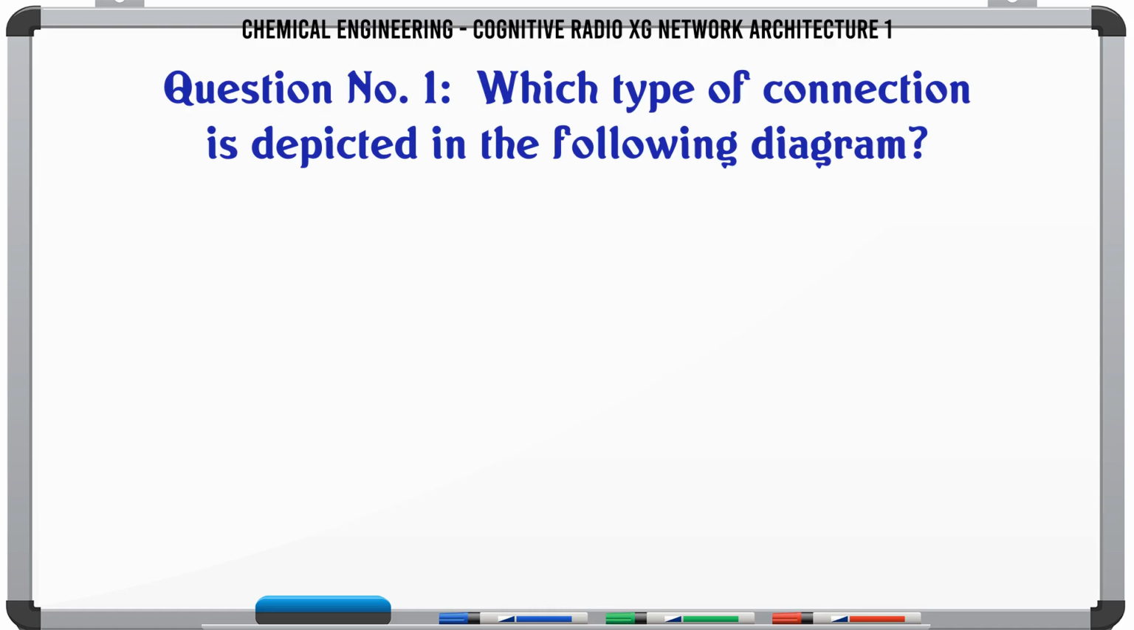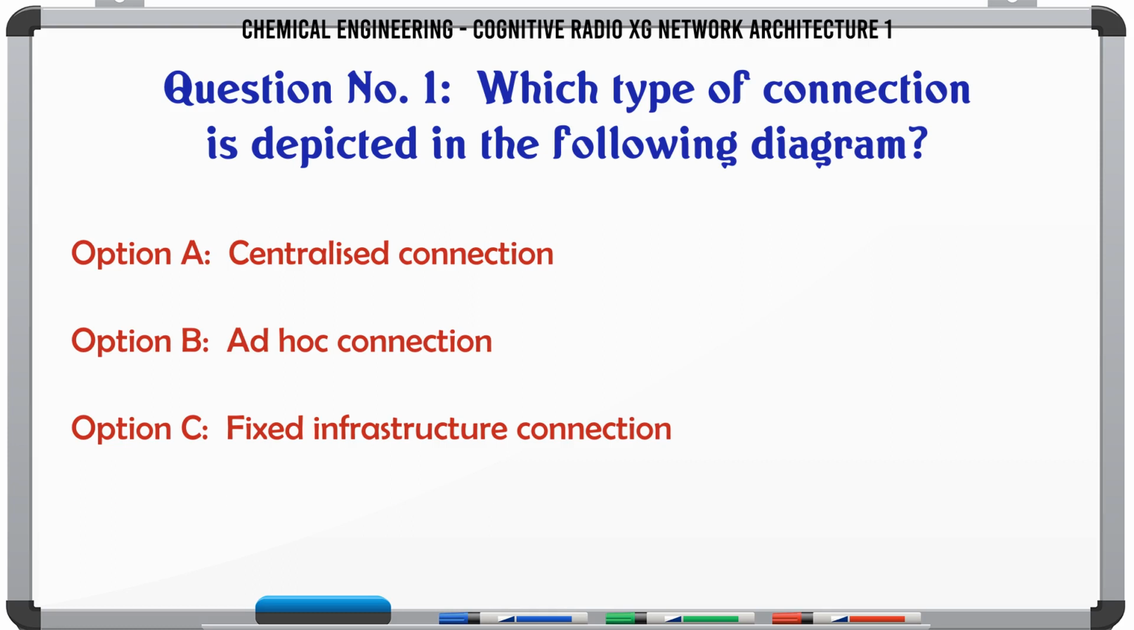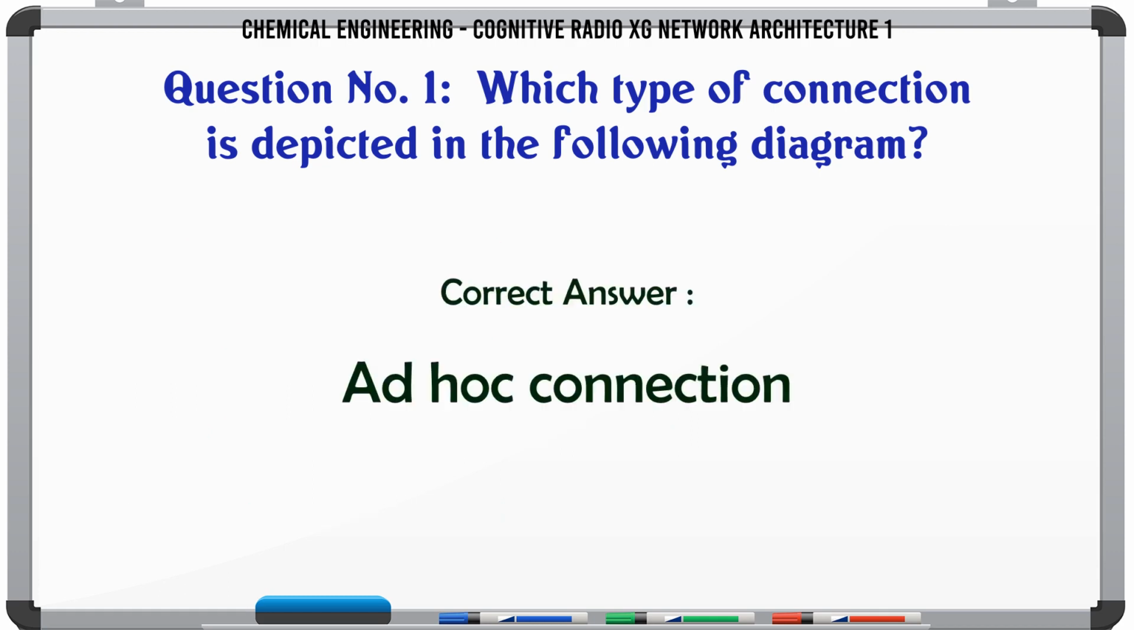Which type of connection is depicted in the following diagram? A. Centralized connection. B. Ad hoc connection. C. Fixed infrastructure connection. D. Single hop connection. The correct answer is ad hoc connection.